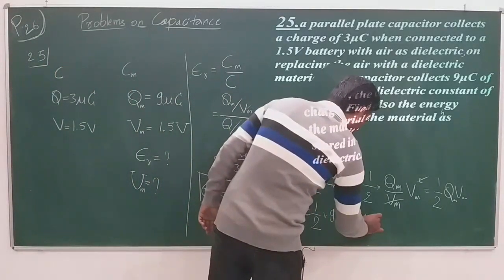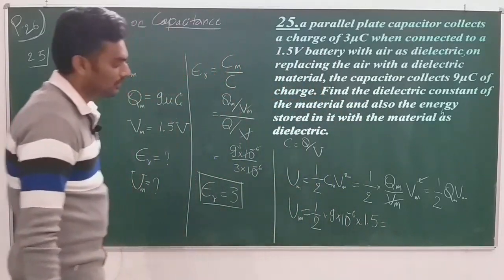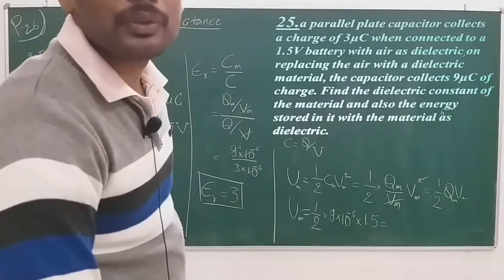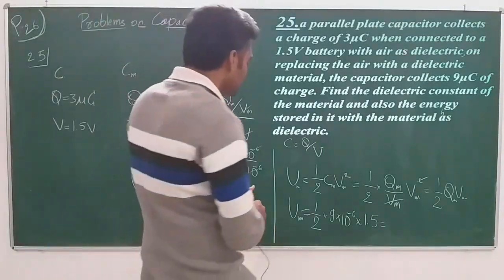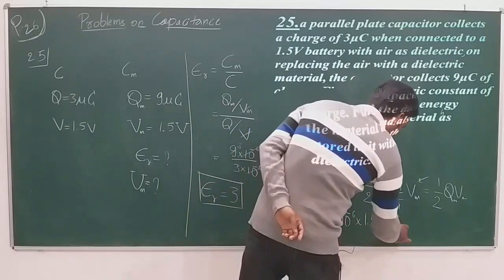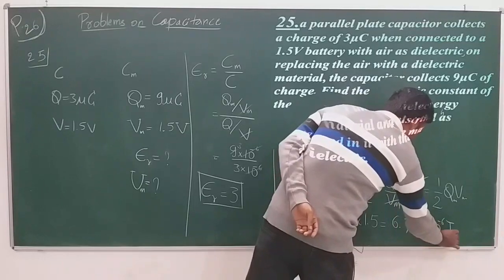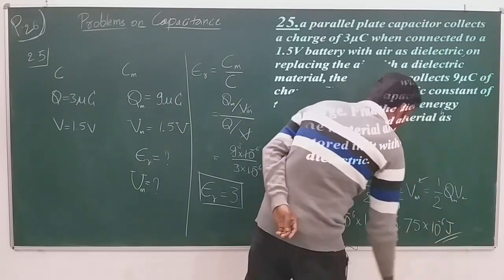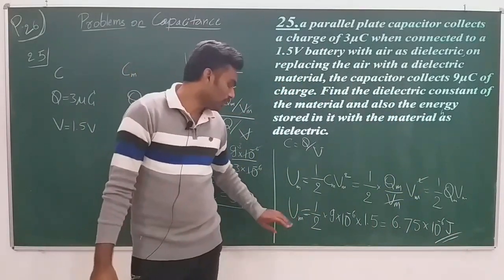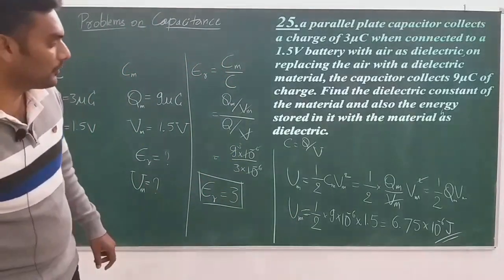So it is 1.5, which will be, after simplification you will get the value of 6.75 into 10 to the power of minus 6 joule. Okay. So this is the expression for potential energy stored in the capacitor when there is a medium filled in between the plates.